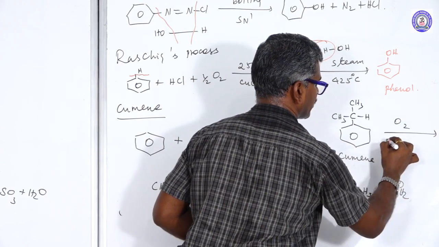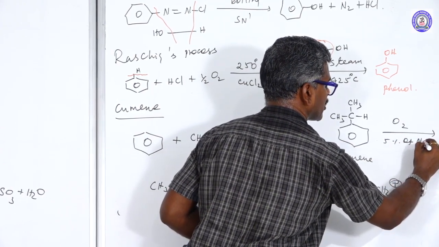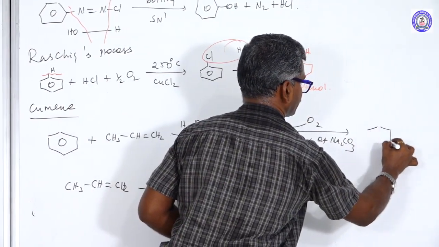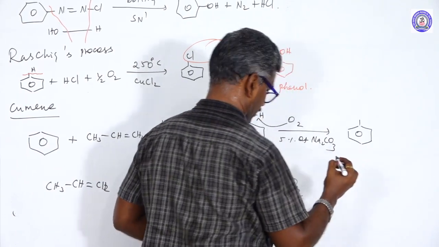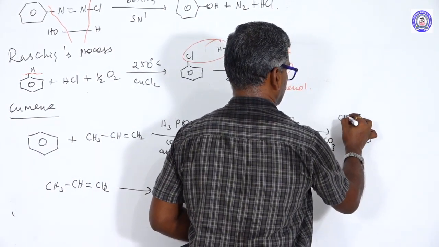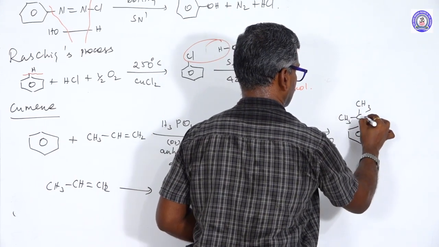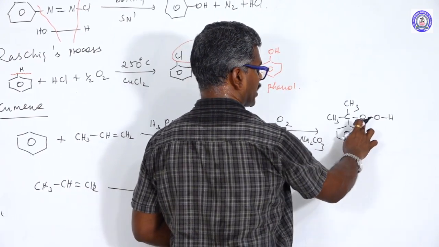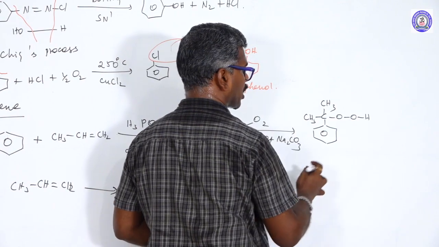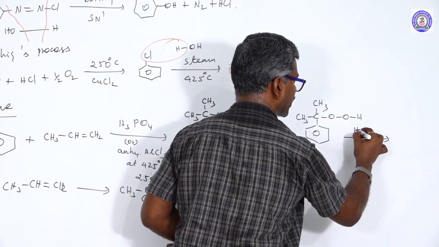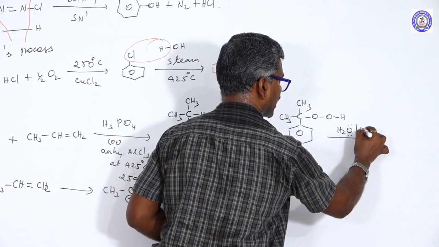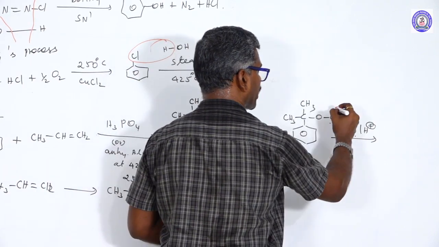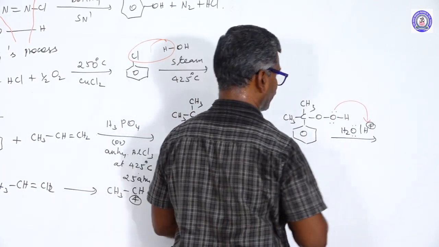Further, air oxidation, 5% sodium carbonate. This bond breaks. So cumene hydroperoxide forms. These two oxygens have the same electronegativity. Further it is treated with water. It is an acid hydrolysis. Oxygen has two lone pairs. Among the two lone pairs, one is donated and accepts the proton to form